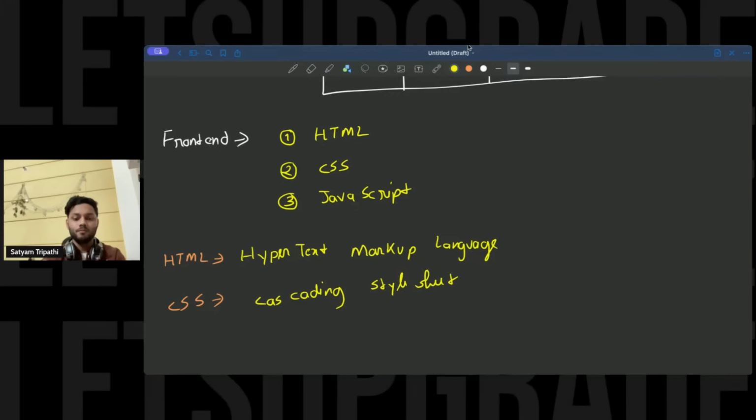So that is basically the difference between CSS and HTML. Let me just show you this image. Or I can give you some other examples also. So what can be the other examples?